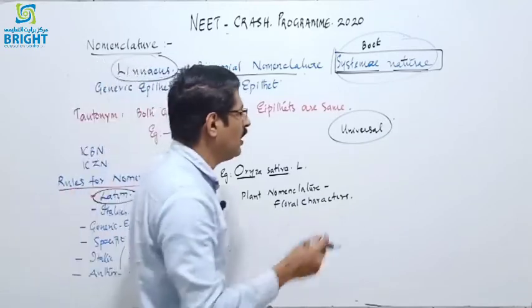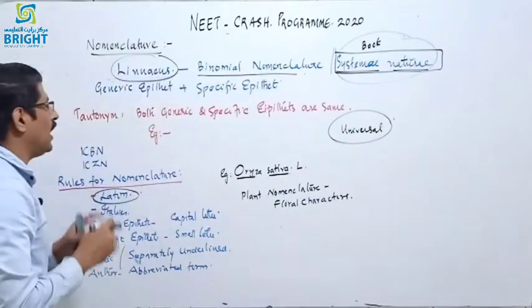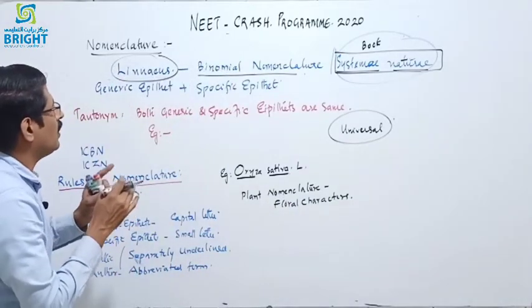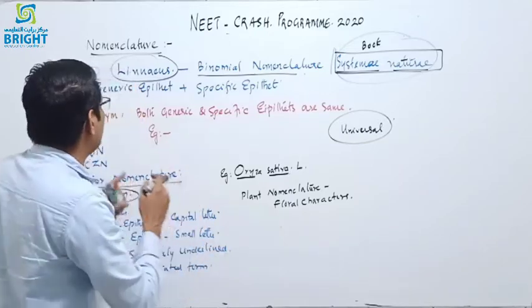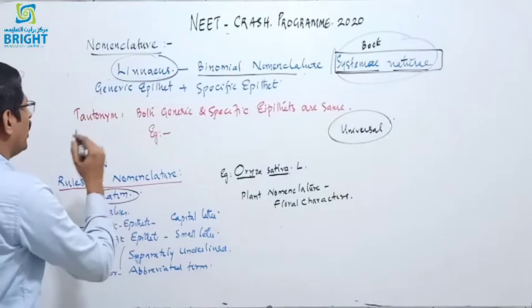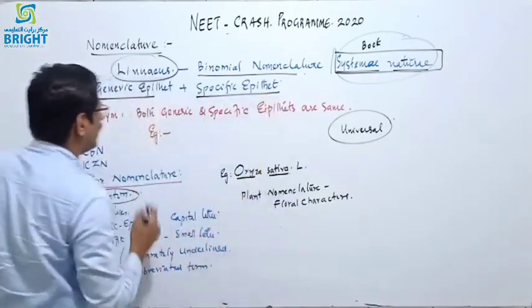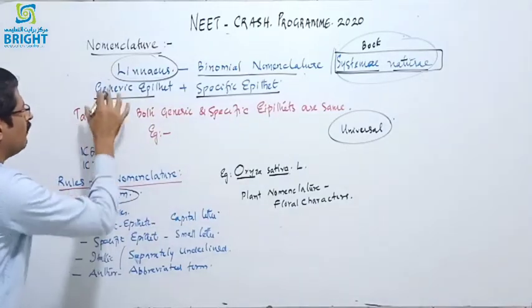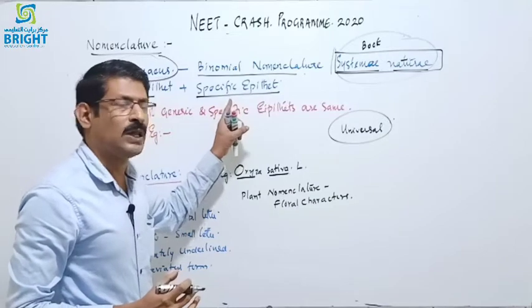The father of botany is called Theophrastus, but the father of modern botany is considered to be Linnaeus, and his period is 1600, that is in the 17th century, he lived in Sweden. And the binomial includes a generic epithet and a specific epithet. The first part of the name is the genus name, and the second part of the name is called the species name.